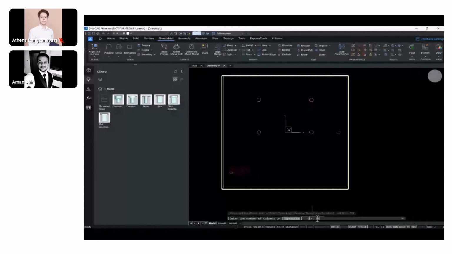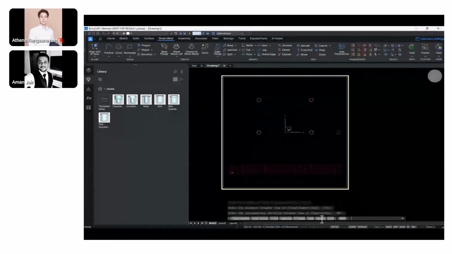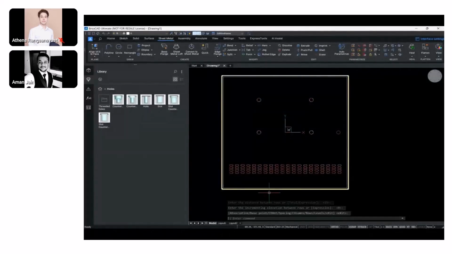Simply adding the numbers. So let's say for the columns, we have 20 numbers and the distance is 31.5. And then the number of rows, we can increase to 4 or 5 depending upon the designs that you have in place. So let's say for this one, I'm just increasing it to 4, keeping the distances between the slots same. Just hit enter, and that's there.